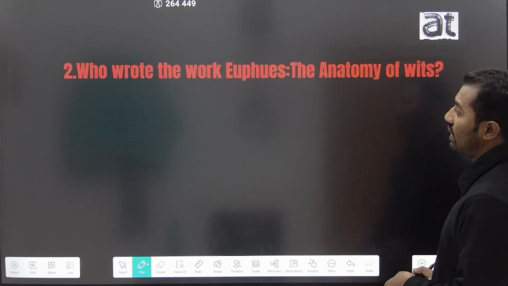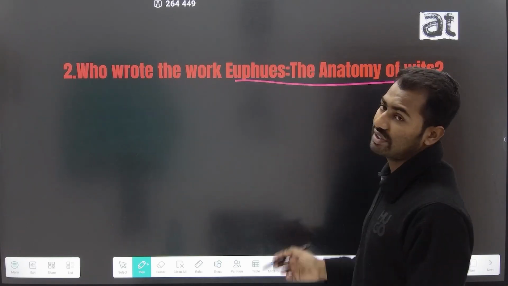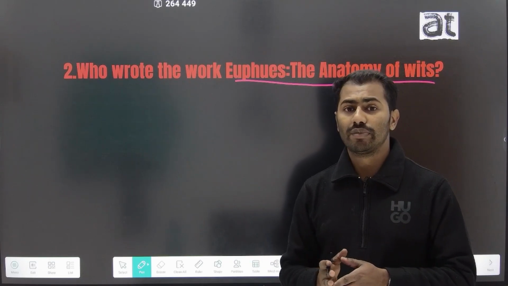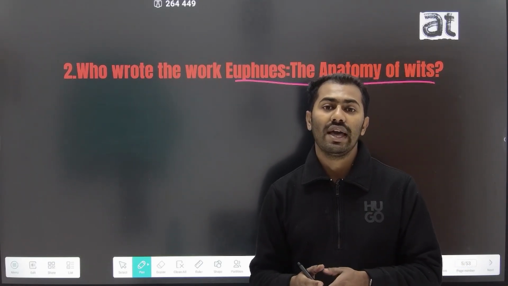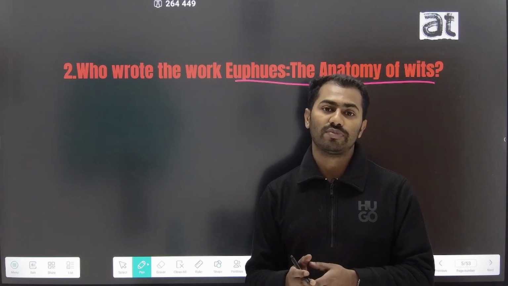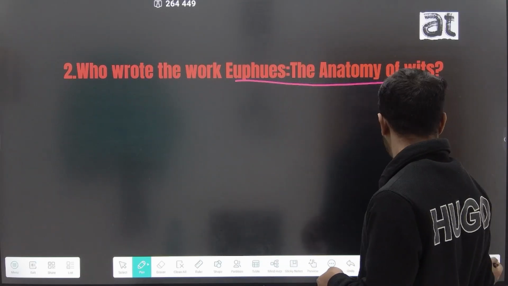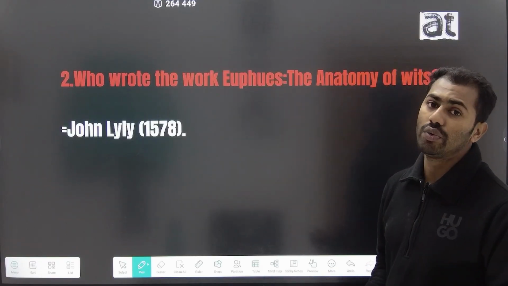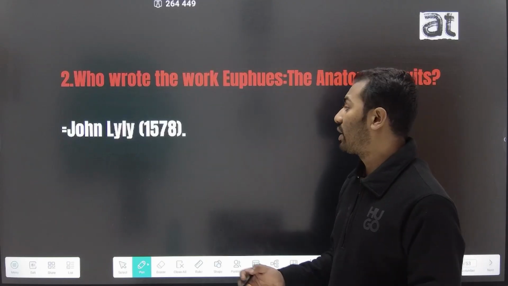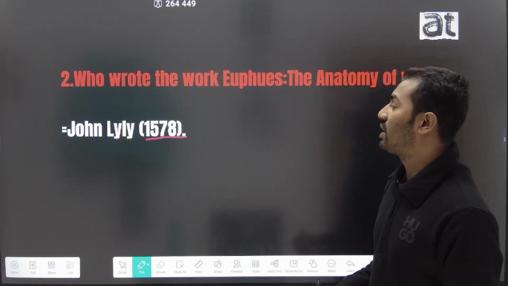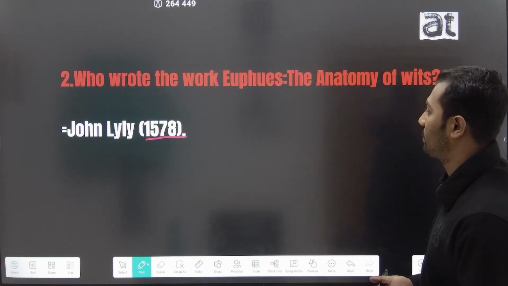The second question is: who wrote the work Euphues, the Anatomy of Wit? From the University Wits, the playwright who is famous for his euphuistic style in his work is John Lyly. John Lyly wrote the work Euphues, the Anatomy of Wit in the year 1578, and he is known for his euphuistic style in his works.